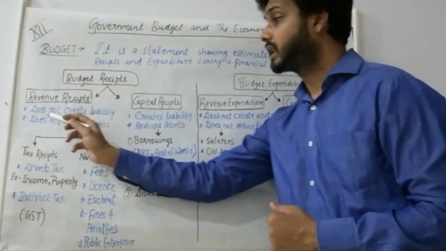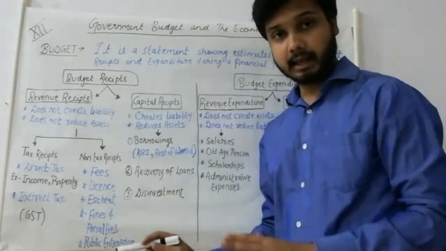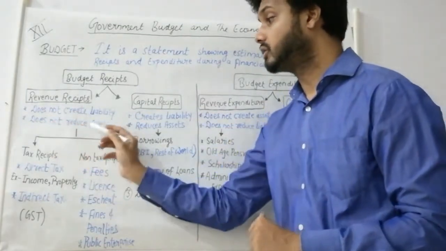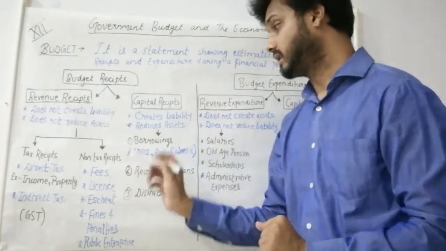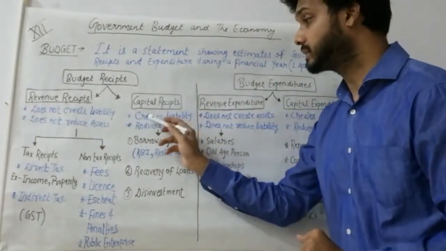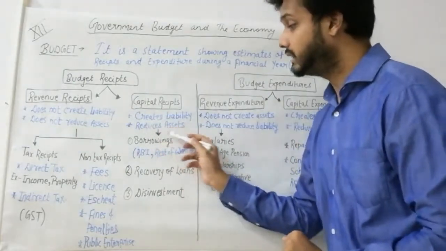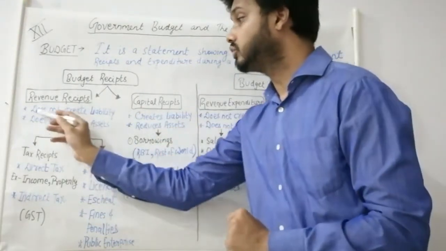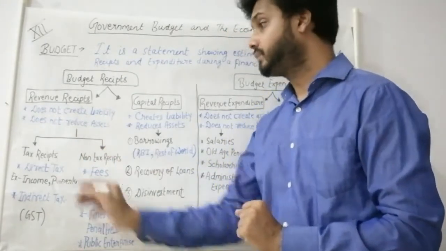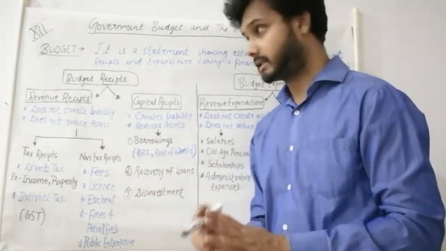Revenue receipts do not create any liability and do not reduce any assets. This is the main difference. Capital receipts create liability and reduce assets also. We will see how one by one.